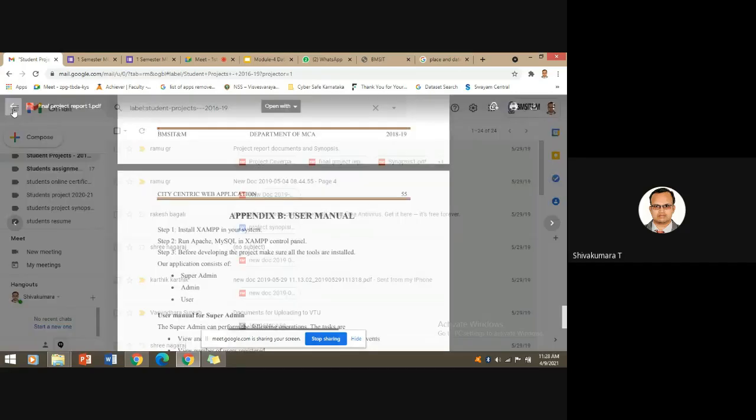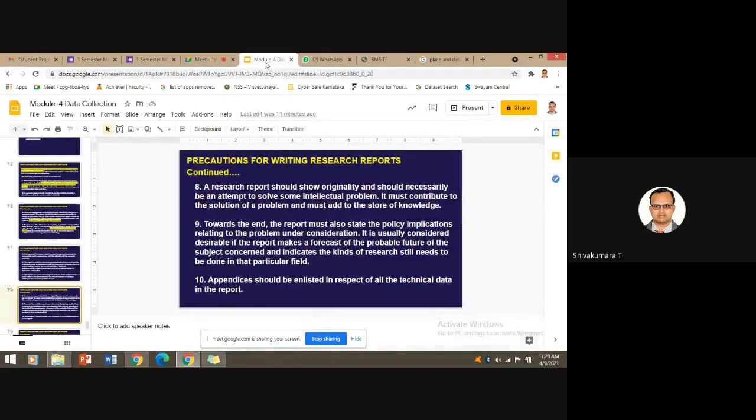You can put all such technical data in the appendices. If you made any questionnaires or survey questions, you can list them in the appendices. If you made use of any third party survey, you can give the third party reference in that appendices list, and so on.